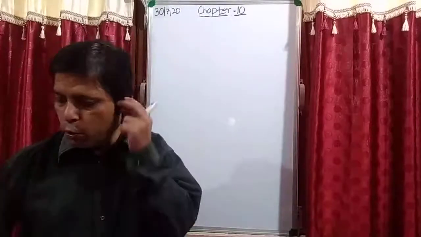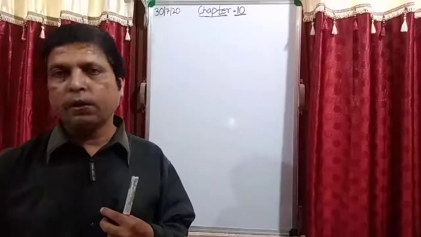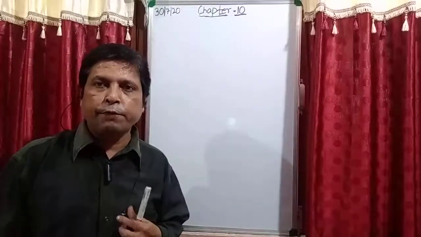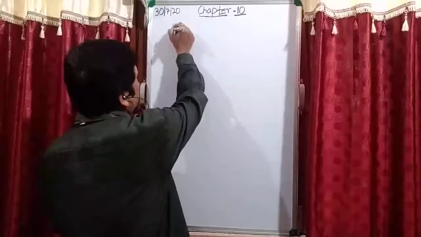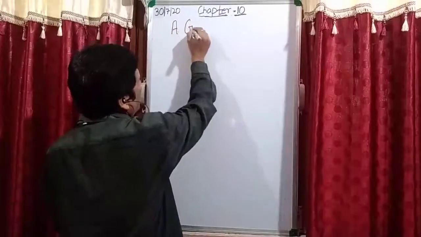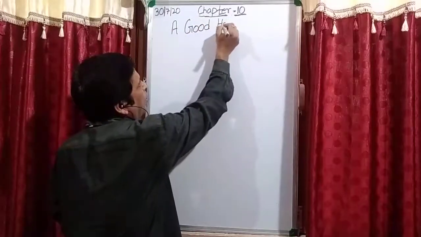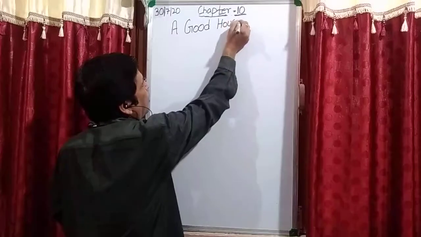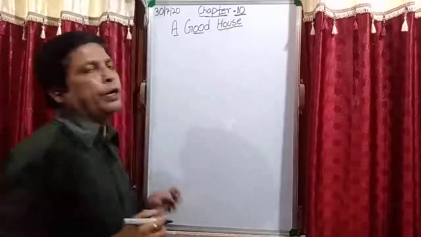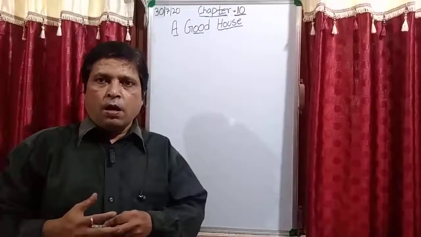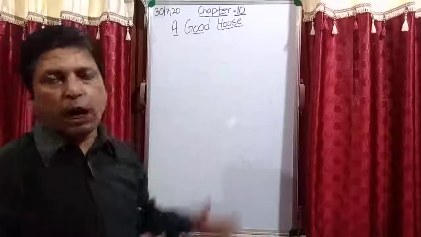So all of you open page number 55 of your book. Okay, a good house. See, what type of house do you say is a good house?